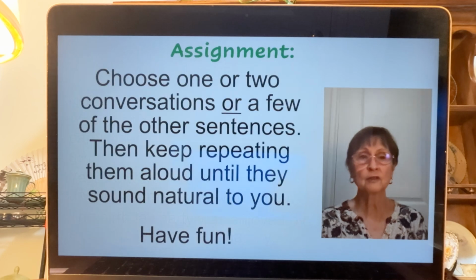And your assignment, choose 1 or 2 conversations or a few of the other sentences. Keep repeating them aloud until they sound natural to you.